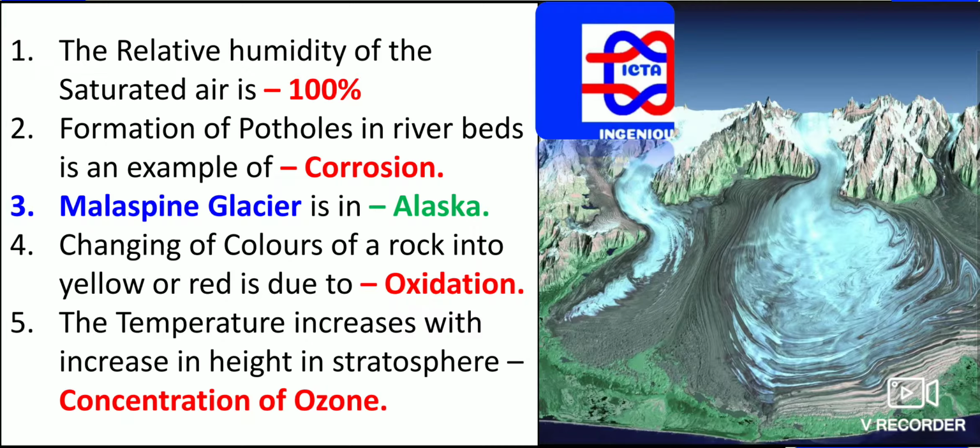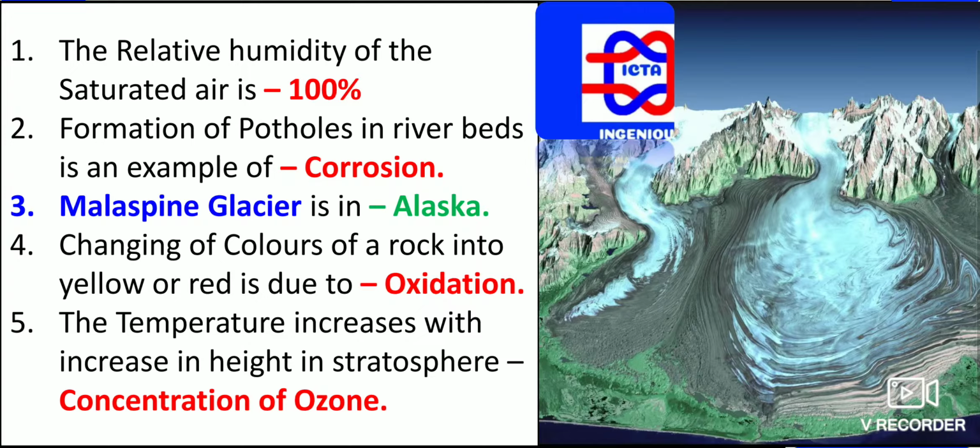Malaspina Glacier is in Alaska. So this is one thing: the glacier you can see on the right side is Malaspina Glacier, which is in Alaska. Changing of the color of a rock into yellow or red is due to the oxidation process. This is what you have to remember.